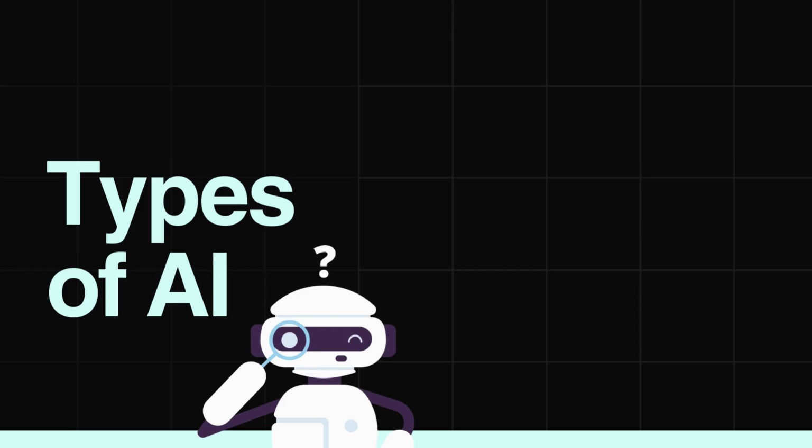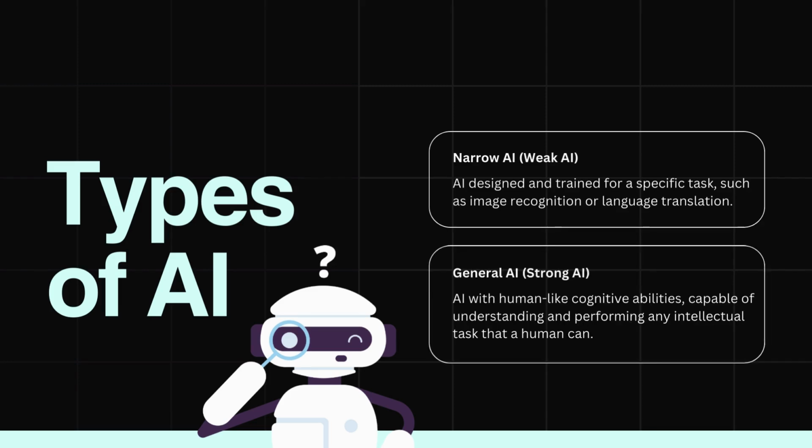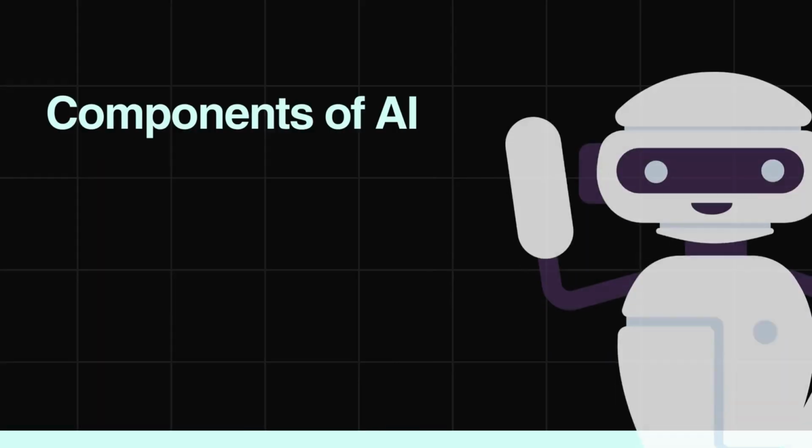Types of AI. There are two main types of AI. First, narrow AI, also known as weak AI, is designed and trained for a specific task, such as image recognition or language translation. Second, general AI, or strong AI, has human-like cognitive abilities, capable of understanding and performing any intellectual task that a human can.